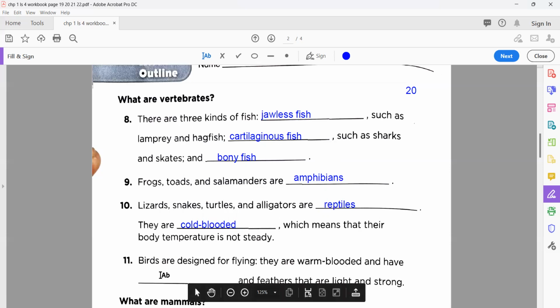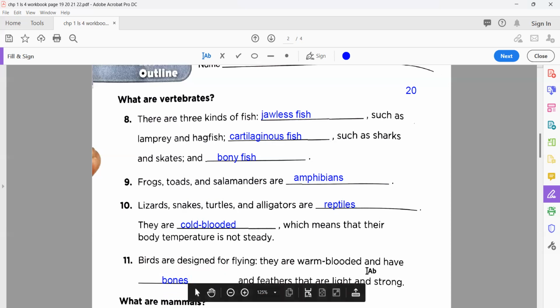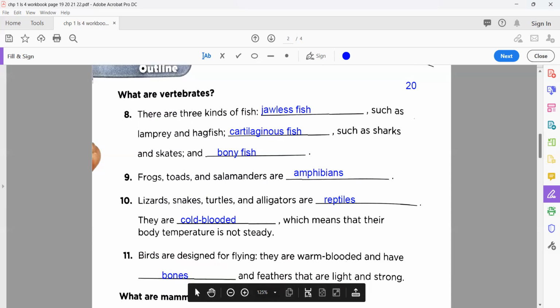So they have hollow bones. Okay, so their bones are not dense or heavy, because you know why. The reason is that they want to fly. If they have more weight, it's very difficult for them to carry so much weight with them, and then they can't fly well. So their bones are not too heavy. Okay, hollow bones. From the inner side of their bones, they are mostly empty.